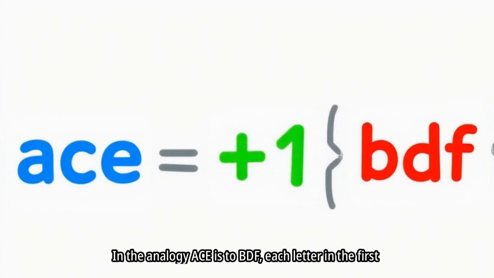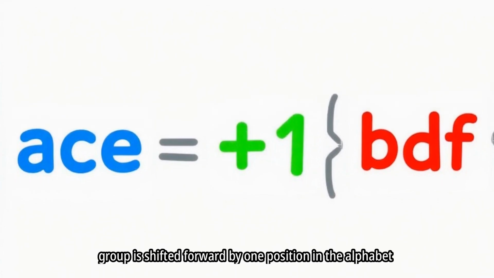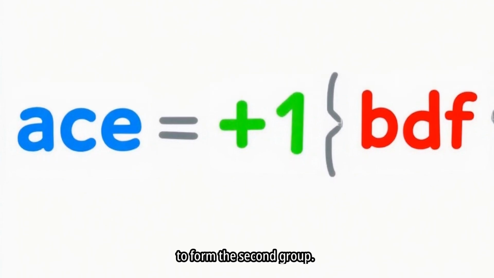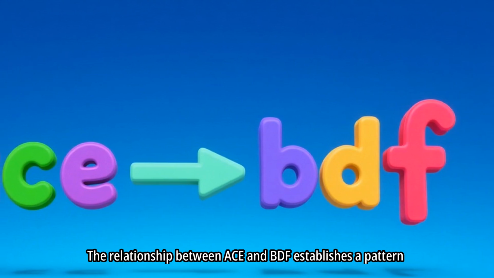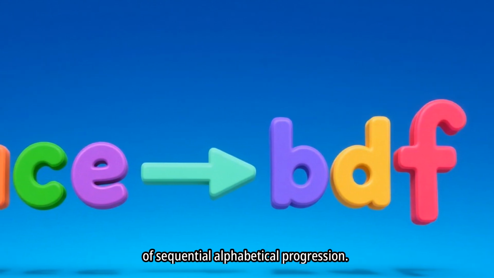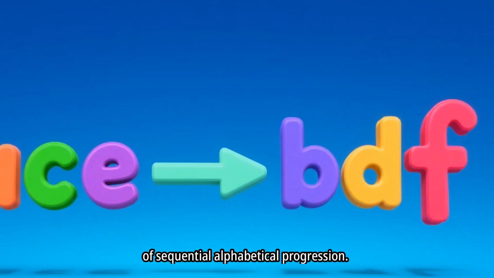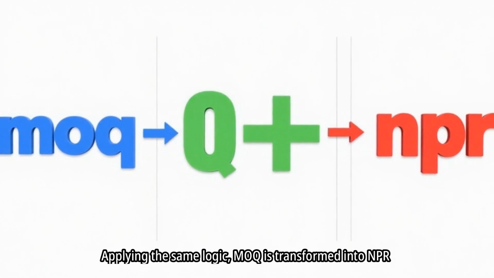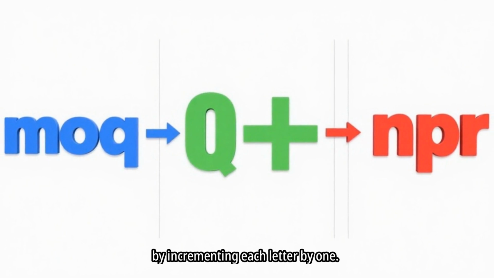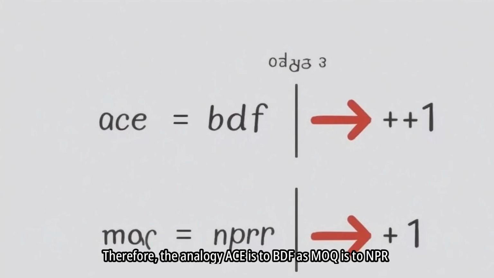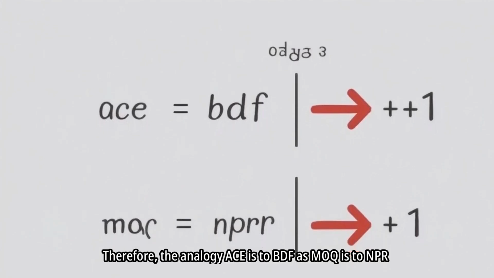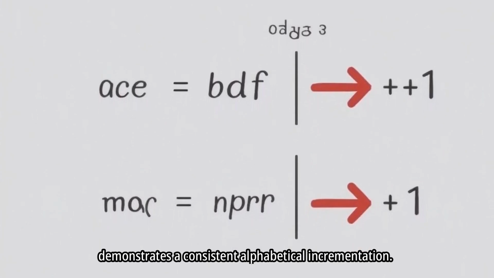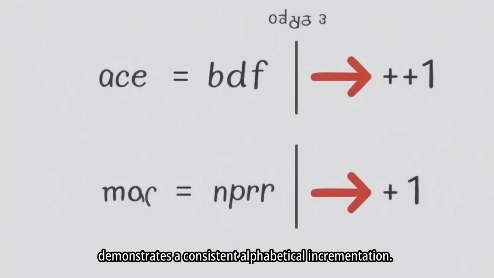In the analogy ACE is to BDF, each letter in the first group is shifted forward by 1 position in the alphabet to form the second group. The relationship between ACE and BDF establishes a pattern of sequential alphabetical progression. Applying the same logic, MOQ is transformed into NPR by incrementing each letter by 1. Therefore, the analogy ACE is to BDF as MOQ is to NPR demonstrates a consistent alphabetical incrementation.